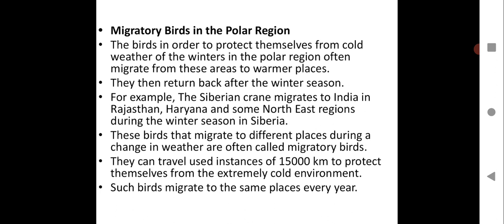They can travel, for instance, 15,000 kilometers to protect themselves from the extremely cold environment. You can imagine how much they can travel to protect themselves from extreme cold. And such birds migrate to the same places every year. Once they come to Rajasthan, then in the next winter they will come back to Rajasthan. This is how they survive.